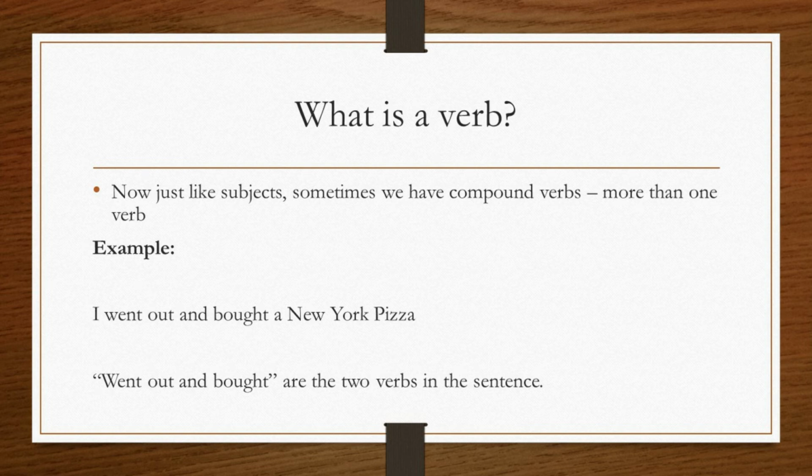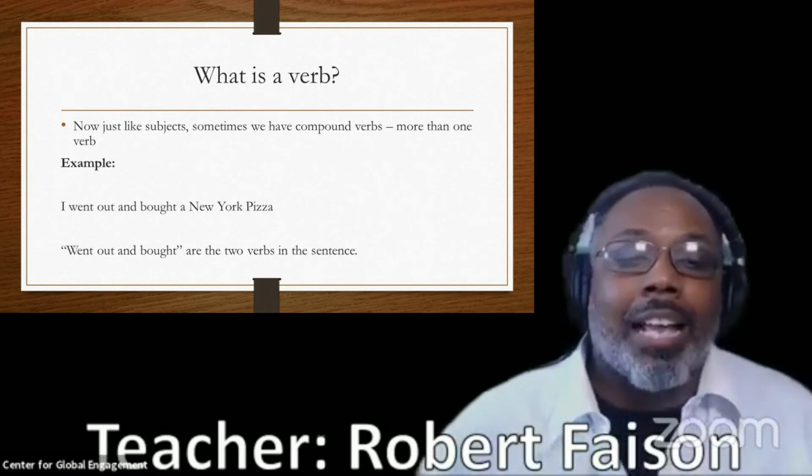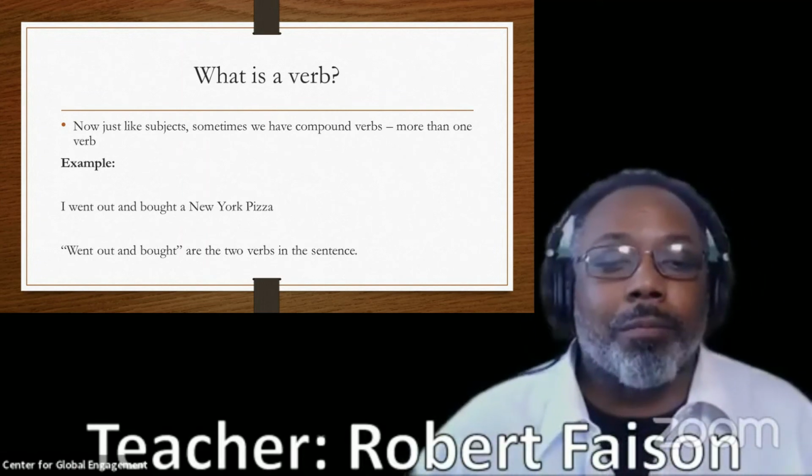This sentence: I went out and bought a New York pizza. We don't usually call it a New York City pizza, we just call it a New York pizza. In this sentence, went out and bought are the two verbs, meaning it has compound verbs.